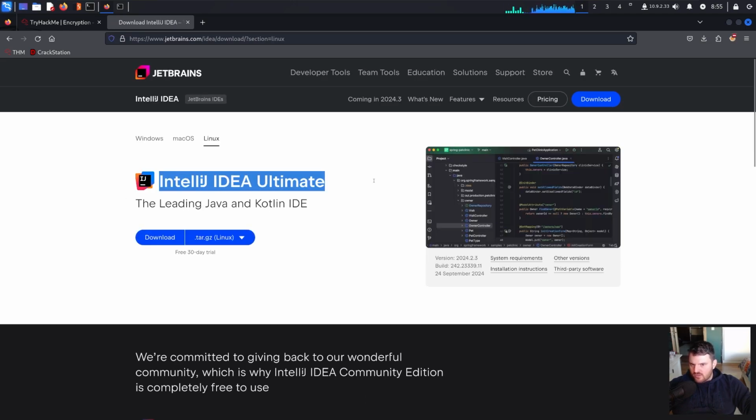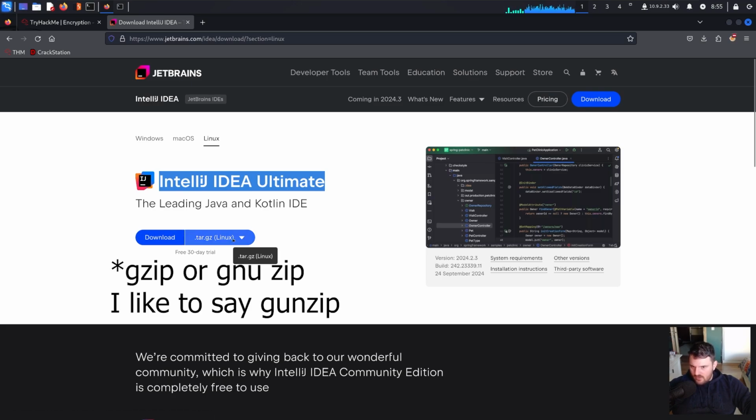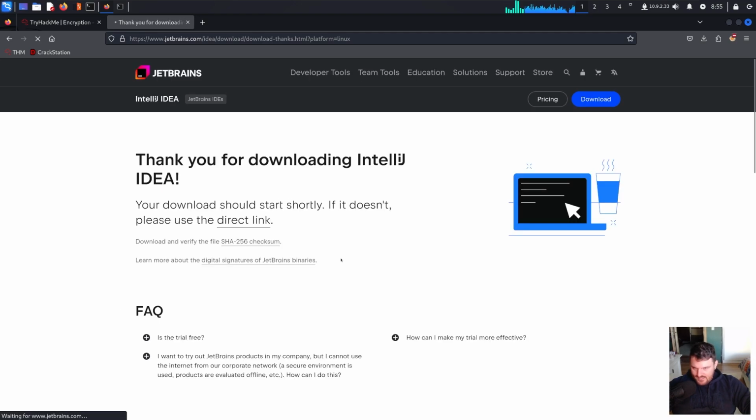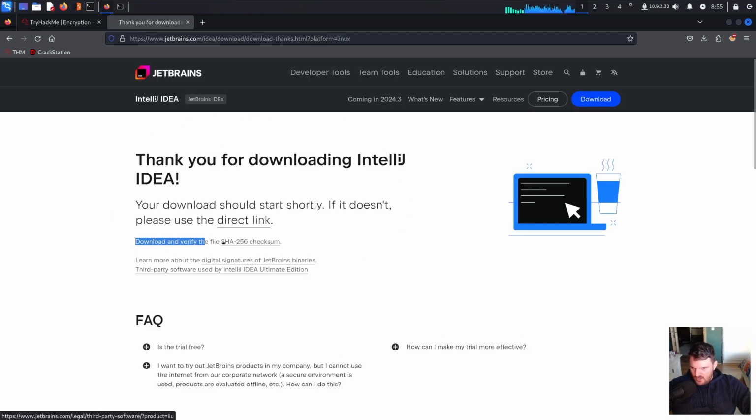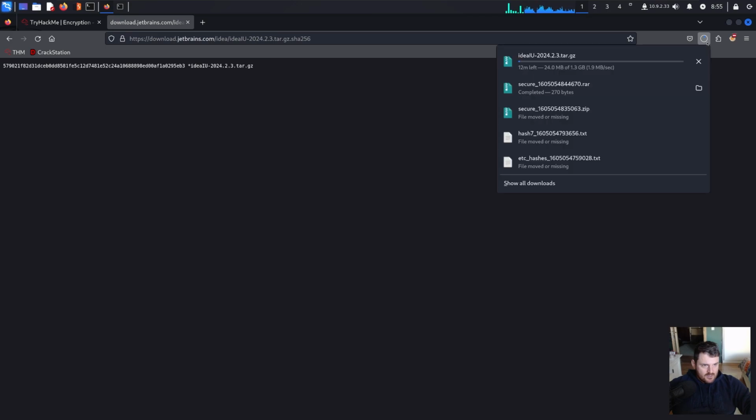For instance, we want to install the IntelliJ IDEA Ultimate Edition from the official website. We download for Linux the tar.gz. We download this, and we will be prompted with this page. You will see that we also have the SHA-256 checksum. Let's click on that. Okay, we see something here, and we see also this. Okay, let's see over here, what do we have? We have to wait now for this to be downloaded.